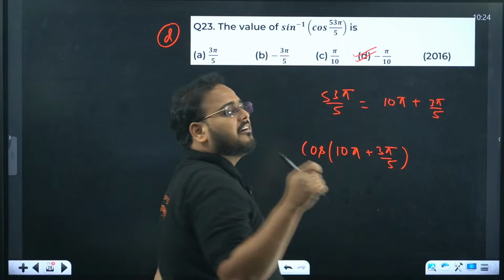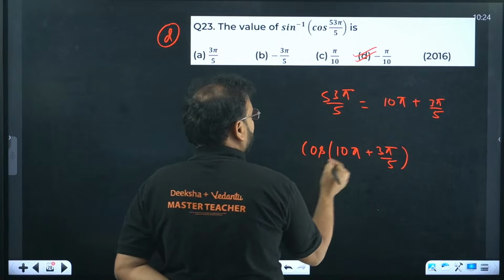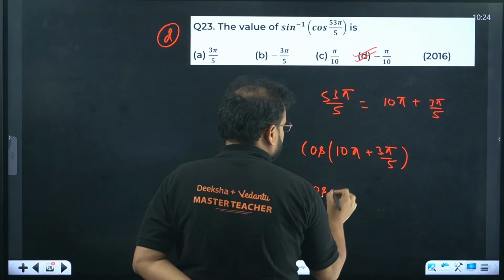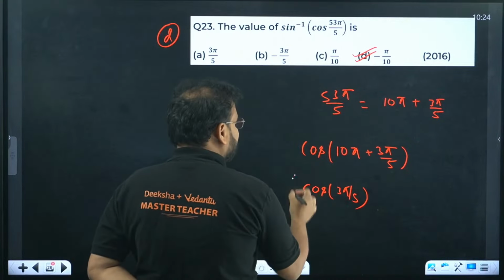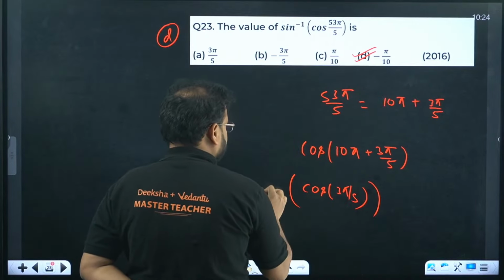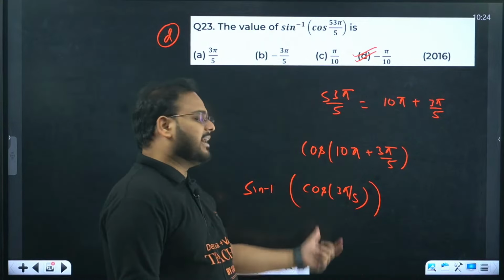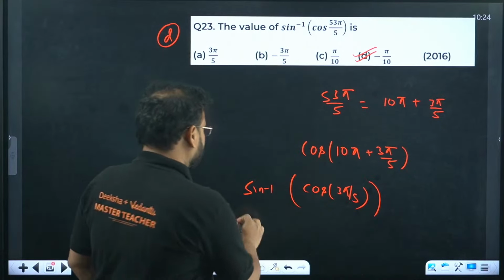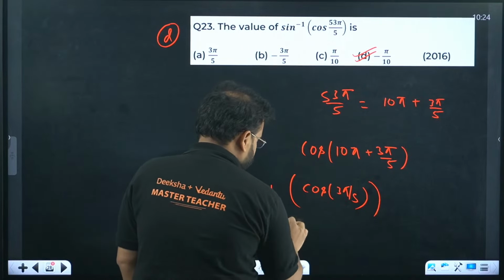10 pi means 5 full complete angles. It means I can keep this as cos only, and I'll have over here 3 pi by 5. But sir, outside I have sine inverse. It means I have to make the function inside as sine only. And how do I do that? Sine inverse of, check here.